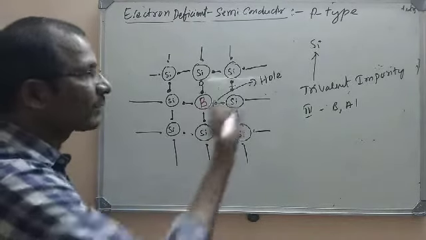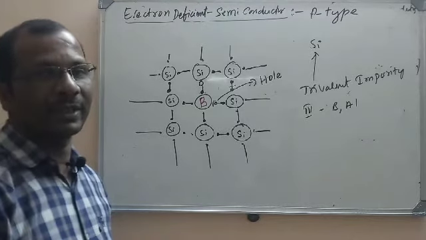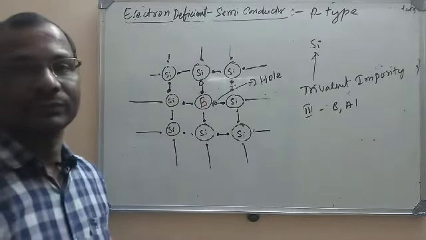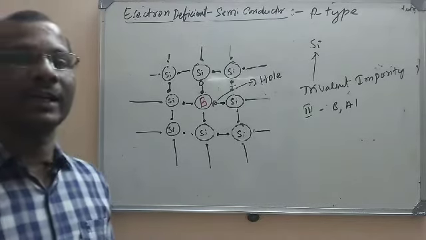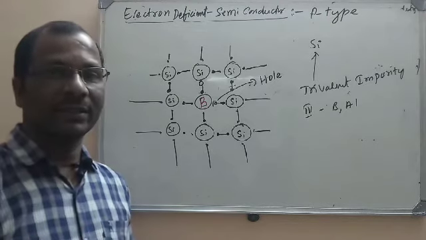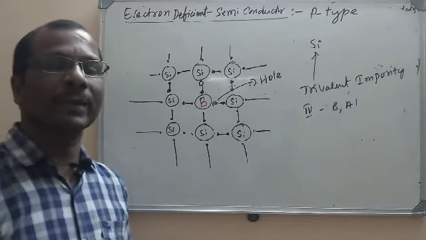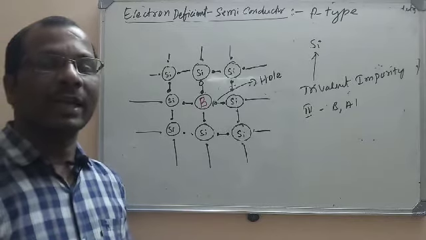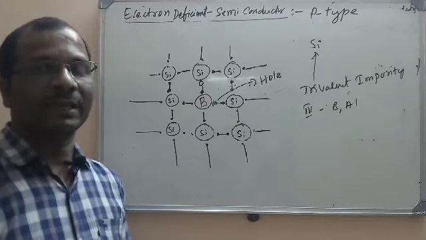Now the semiconductor formed is called a p-type extrinsic semiconductor, or p-type semiconductor. This is an electron deficient semiconductor. So p-type and n-type semiconductors are formed when impurities are added to intrinsic semiconductors. When we add an electron rich impurity, a 15th group element, to pure semiconductors, that gives an n-type semiconductor where electrons are the majority carriers.